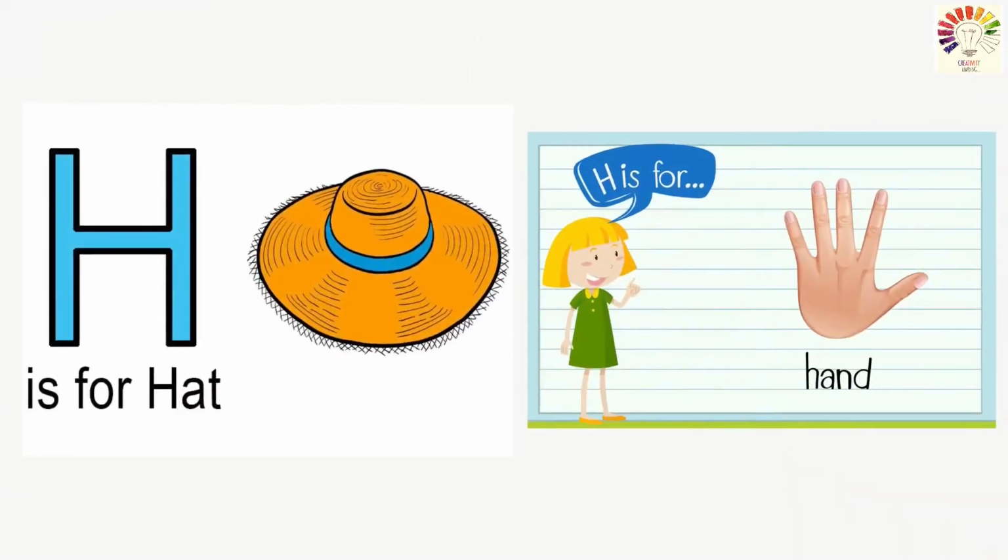Okay. What is the next picture? H for h. Hat. H for h. Hat. What's the next one? Yes, hand. H for hand. Got the sound? Easy, right? Okay, very good.